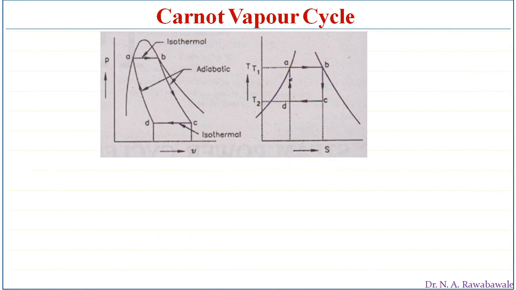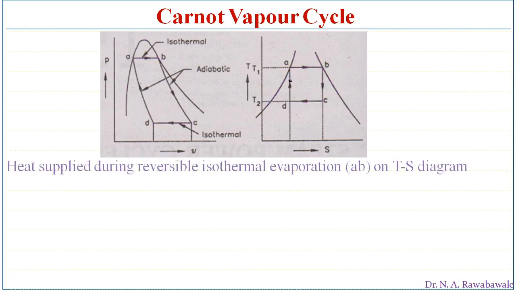So coming to the next case. Here heat is supplied from point A to B. The amount of heat supplied during process A to B, that is the isothermal heat supply or evaporation process.